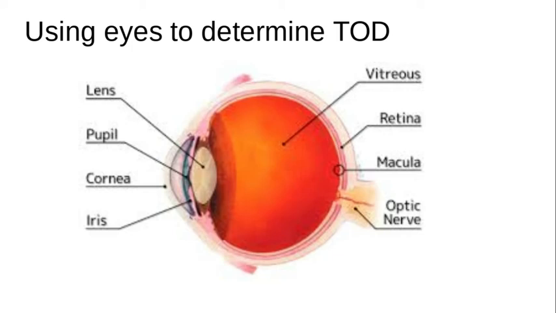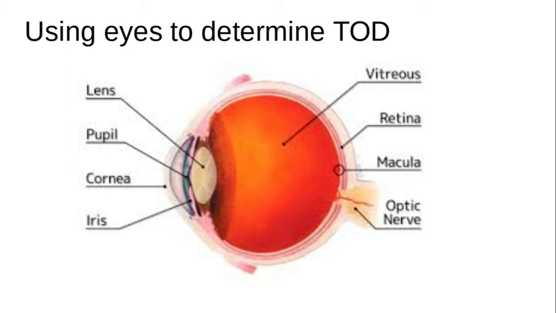All right, moving on to using the eye and the potassium content of the eye in order to determine time of death. A pathologist during an autopsy will take a portion of the vitreous humor, which is in this picture, the red part, in real life, the white part, what you would call the eyeball, and figure out the potassium content of that eye.